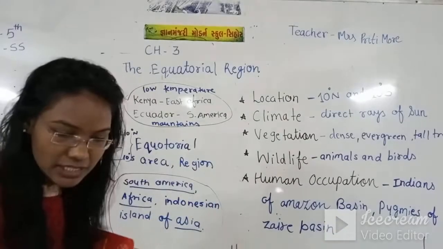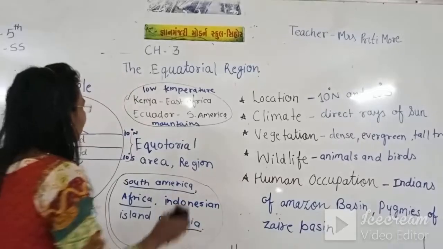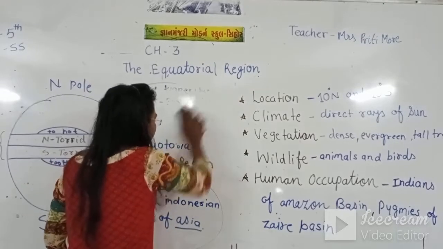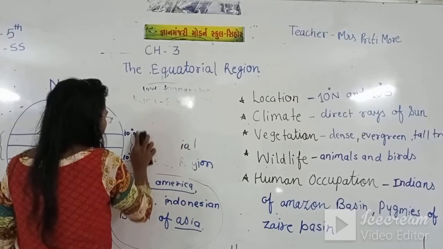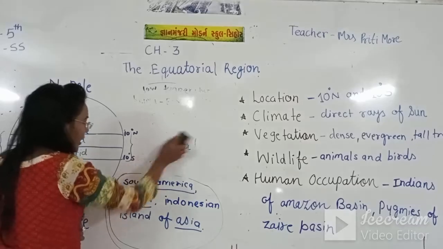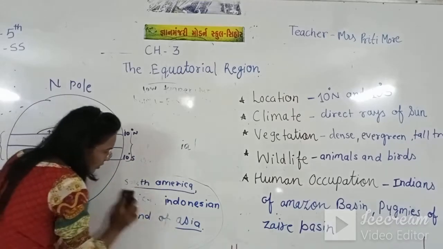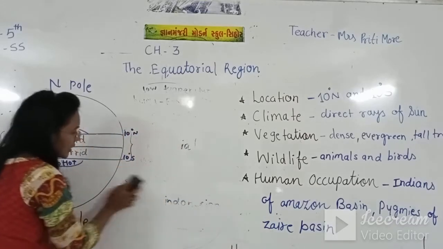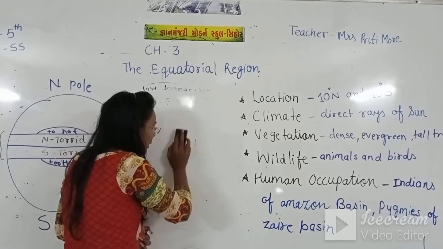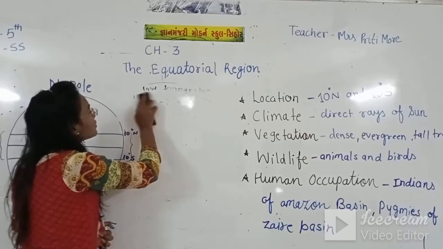I will just rub this first, then I will explain it to you on the board. Now I explain the climate of the equatorial area.